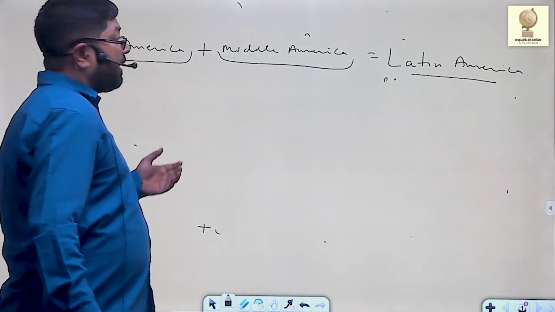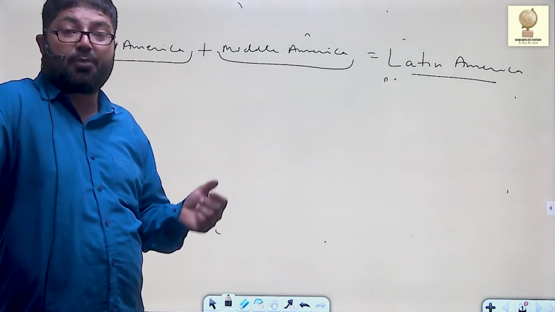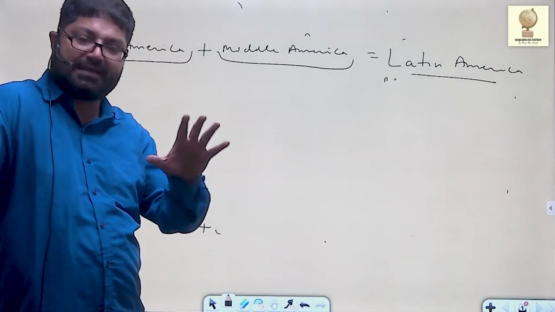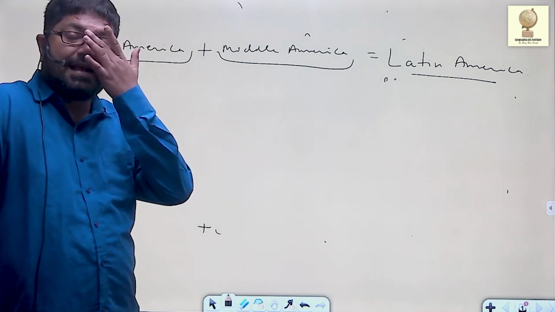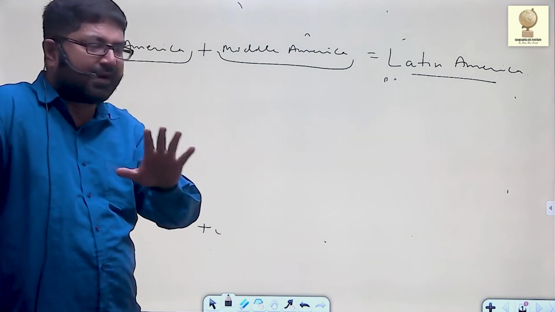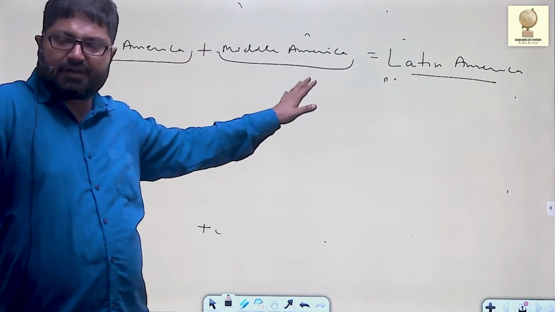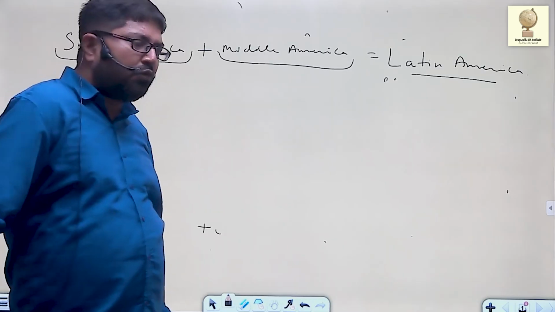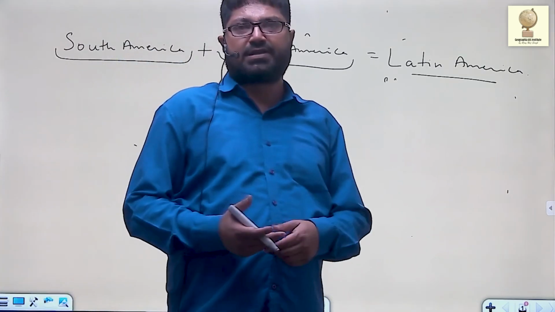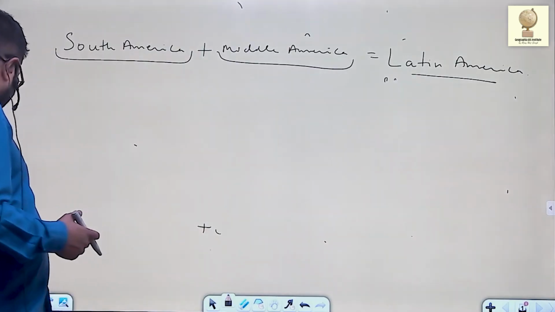Now, after North America and South America, next is Europe. First, we'll discuss the location of the countries, and then we'll discuss in detail the mountains, rivers, mineral resources of every country. I'll make the map of every country and discuss the mineral resources, soil, climate, vegetation, everything. But first of all, you must be aware about the location of the countries. What all countries are in which continents? Now, next is Europe.